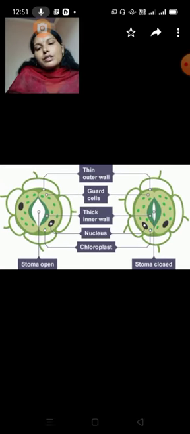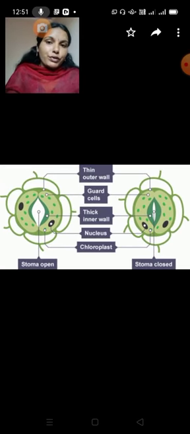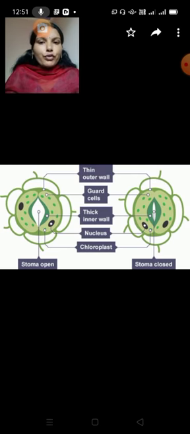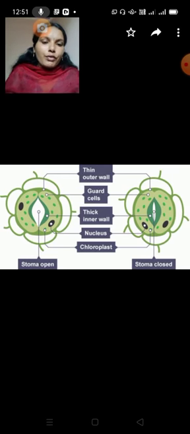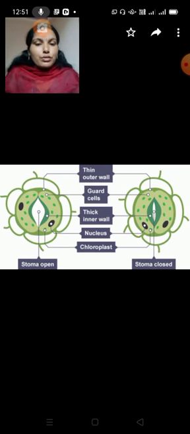Already we said that the chloroplast contains chlorophyll pigment. Next, sunlight and water, these are the four factors affecting photosynthesis. These factors help in forming food material. So during the photosynthesis process, the stomata take in CO2 and give out oxygen. That is the process. These are the functions of stomata.